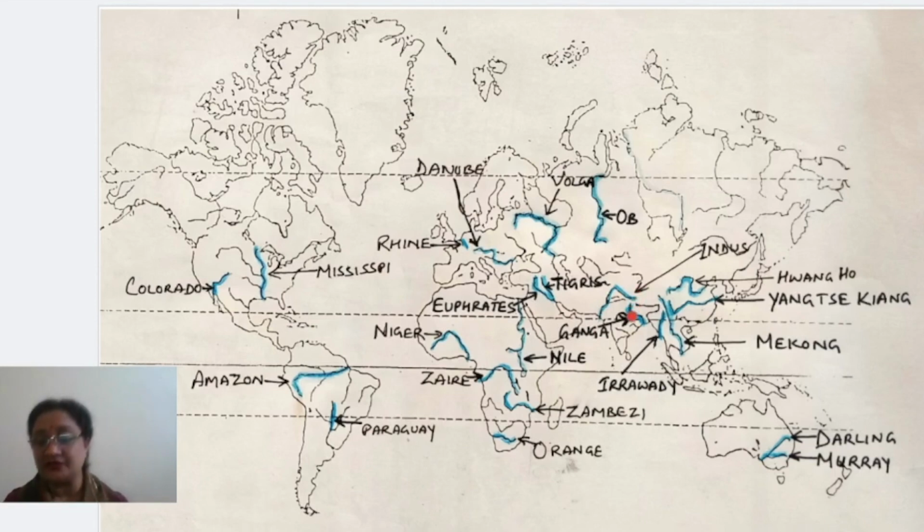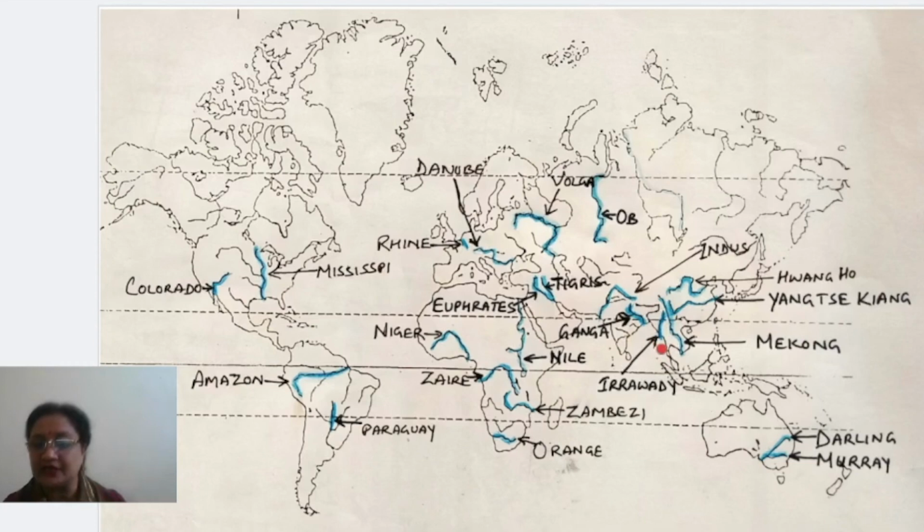Okay, second river which we have to mark in India, that is Ganga. You can see here, it is actually shown in this manner. Ganga is passing through the plains of India. Okay, right? It has done a lot of deposition in the plains of India, and that's why many times the plains are also called by the name Indo-Gangetic Plains. Right? Now the next one is Myanmar.